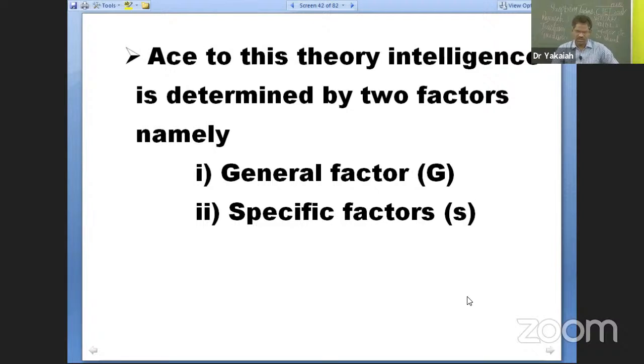All right. So two-factor theory, which is proposed by Spearman. According to this theory of intelligence, intelligence is determined by two factors, namely general factor G and specific factor S.